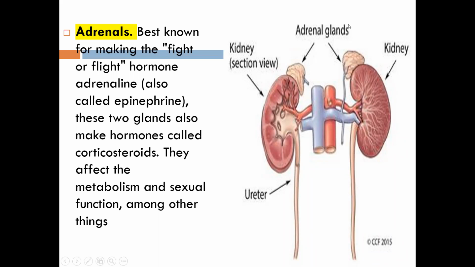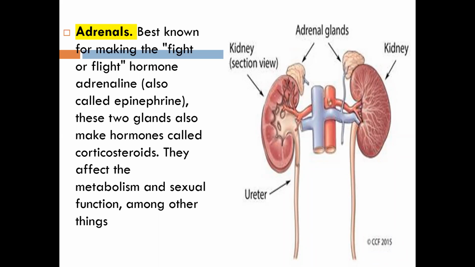So this adrenal gland, what does it mainly do? Like, they will affect the metabolism and sexual function among other things. It is best known for making the fight or flight hormones, adrenaline, which is also called epinephrine. These two glands also make a hormone called corticosteroid. So what does it do? They affect the metabolism and sexual functions among other things.